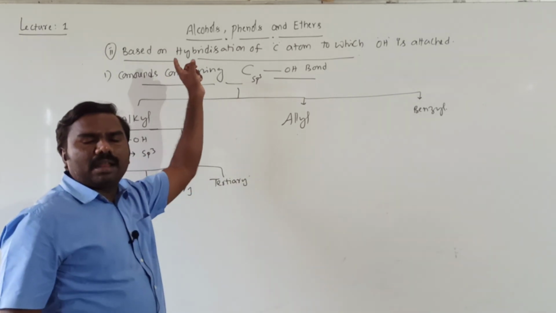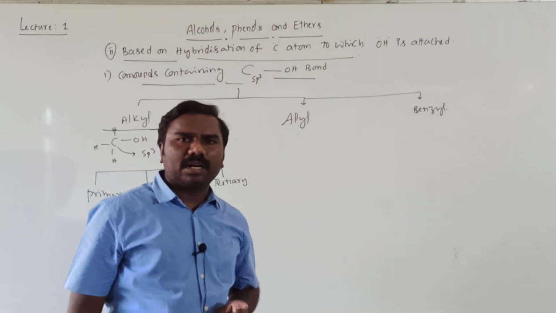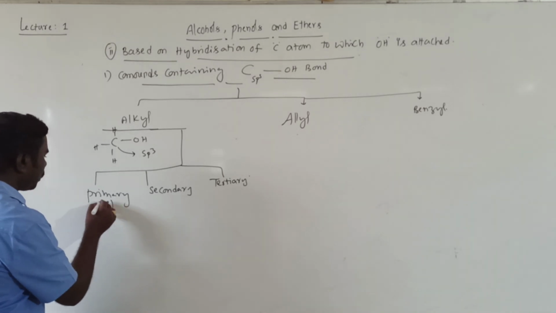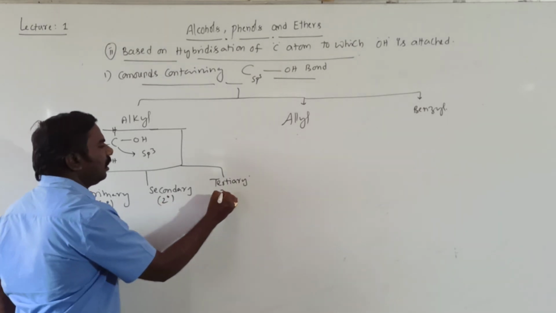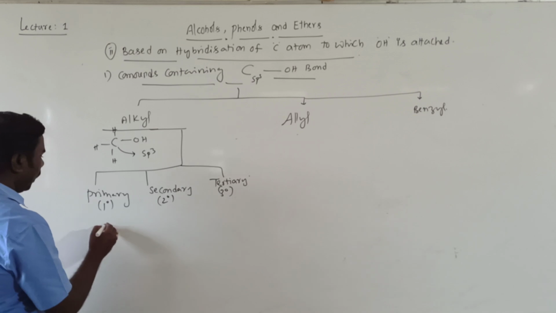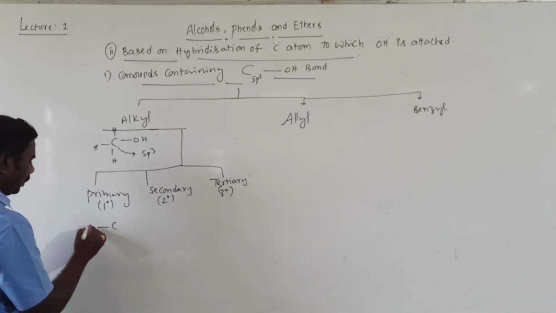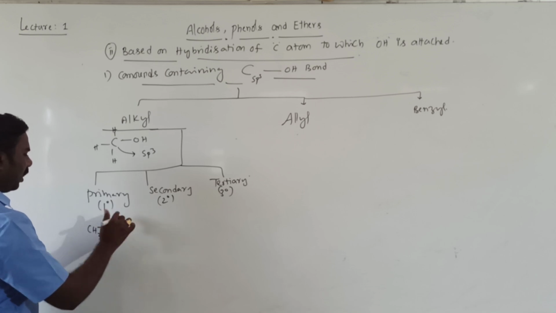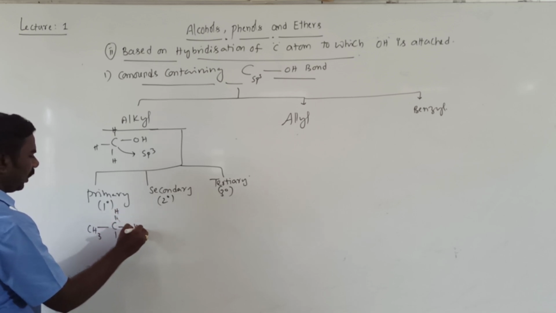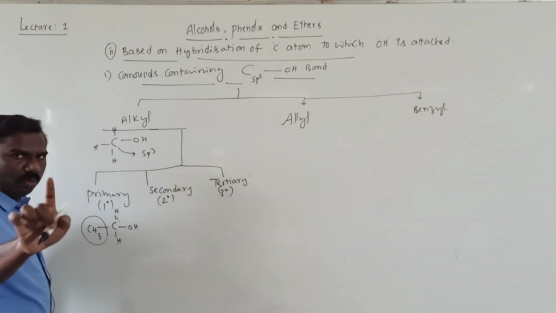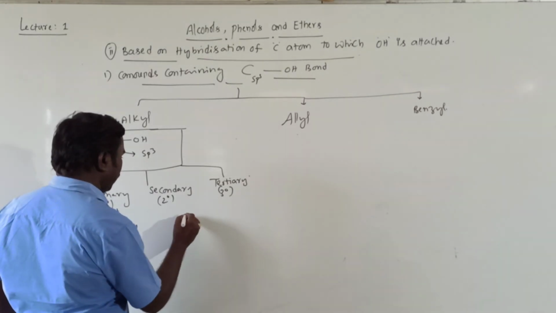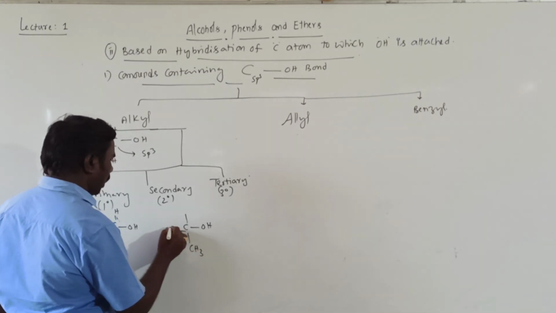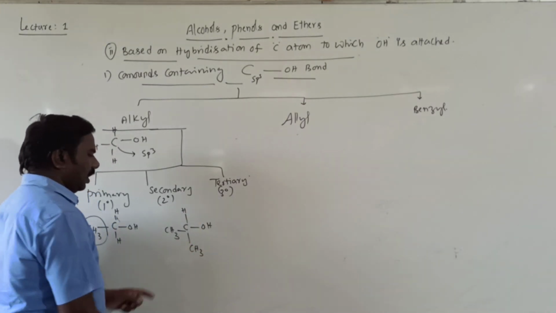Primary alkyl alcohols, secondary alkyl alcohols, tertiary alkyl alcohols. Primary means 1 degree, 2 degree, 3 degree. Simply see, if only one alkyl group is attached to this carbon, that is a primary alcohol. Next, if two alkyl groups are attached, that is called secondary.